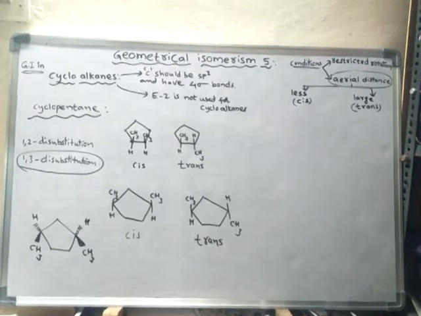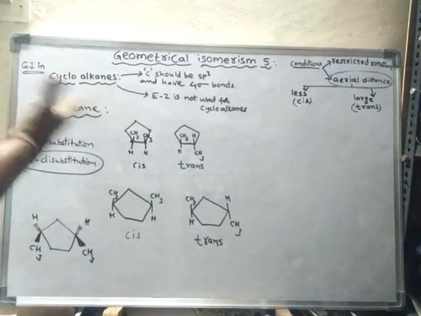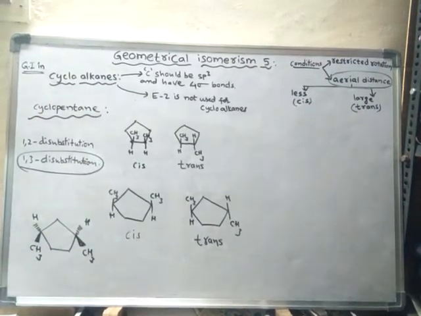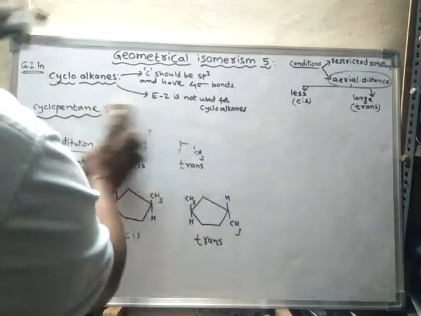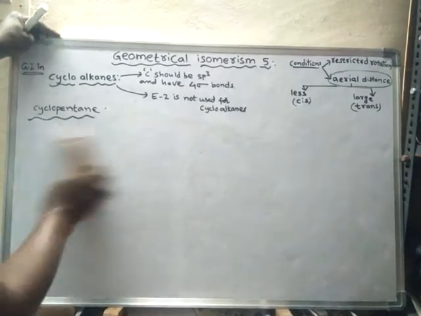Generally in disubstituted compounds only you will find geometrical isomerism, even in cycloalkanes. Now let us learn about geometrical isomerism in cyclohexane.